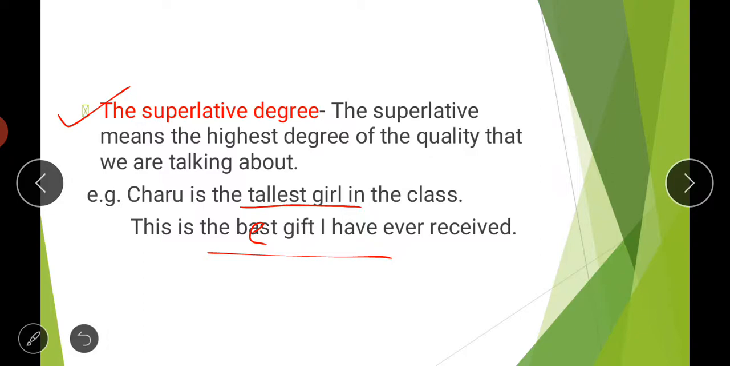So one thing that you have to remember here is that in case of superlative degrees, you have to write the word the before the superlative degree. So Charu is the tallest girl, this is the best gift. So you have to use the article the before the superlative degree. Here we are talking about the thing that has the highest quality or highest degree. So this is your superlative degree.